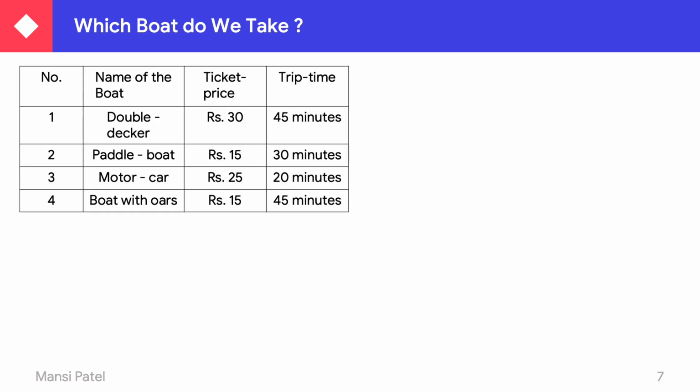Now, another question. Which boat makes two trips in 1 hour? Now see here, you have the trip time. With the help of this trip time, you have to find out which boat makes two trips in 1 hour. Which times can we add to get 60 minutes? If we add 45 and 30, it's 75. That is not 60 minutes.